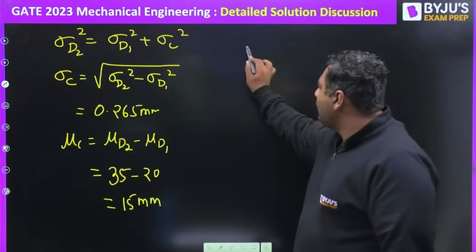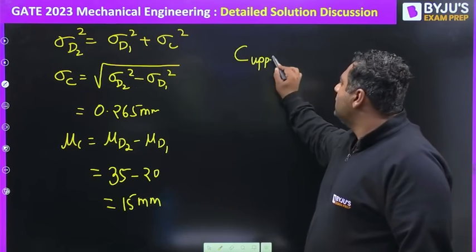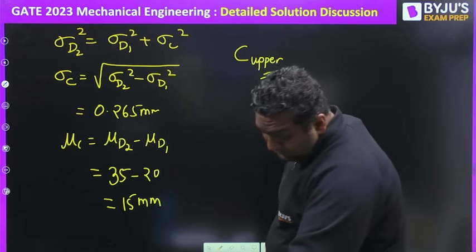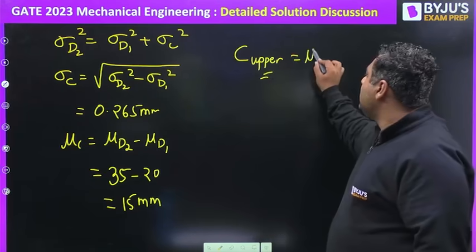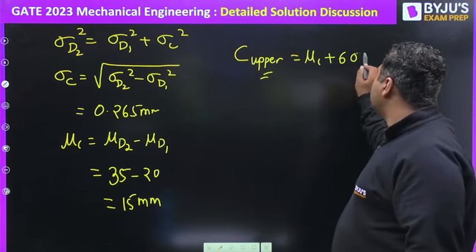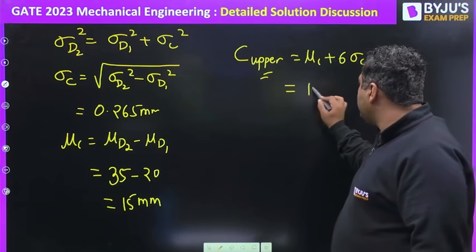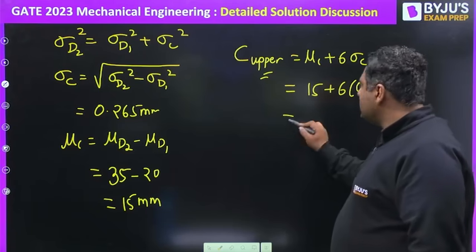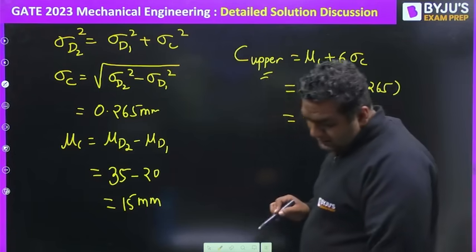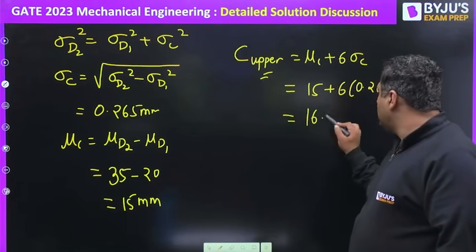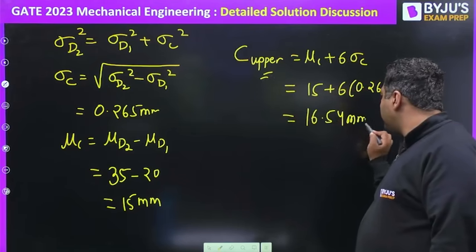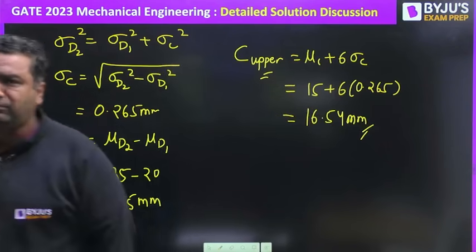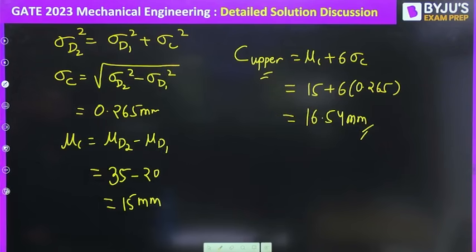So you need to find the C upper. For that we need to use the 6 sigma technique. To get the maximum, we just say it is mean of C plus 6 sigma C. That is 15 plus 6 times 0.265. The answer comes out to be 16.54 mm. I hope this is the right answer.